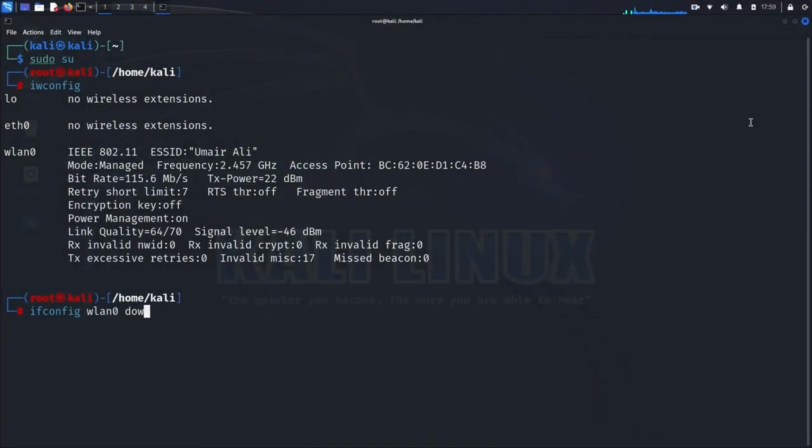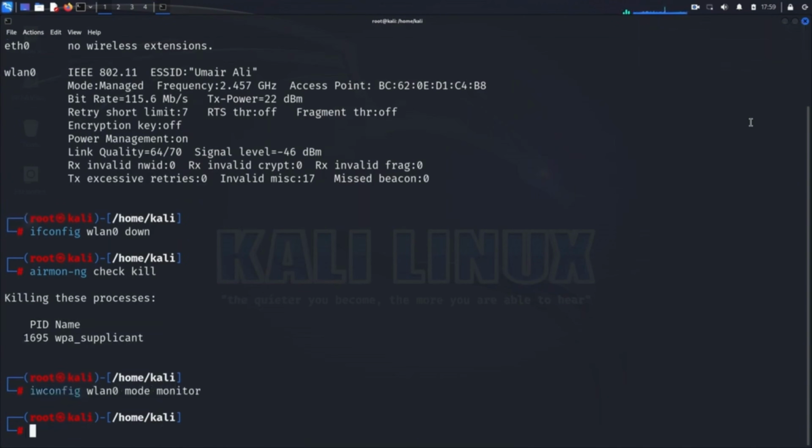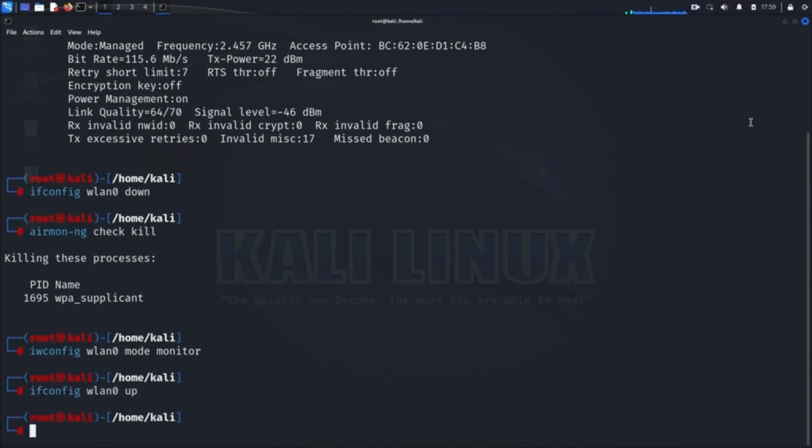Before we embark on our WEP cracking expedition, we must first switch our wireless interface to monitor mode. As I've covered in a previous video, this essential step allows us to passively capture packets from nearby networks without associating with any specific access point.